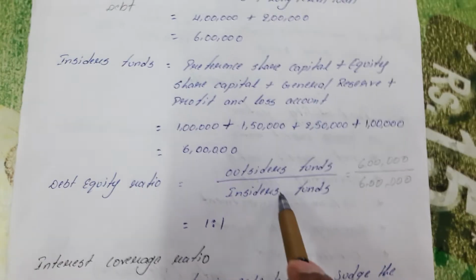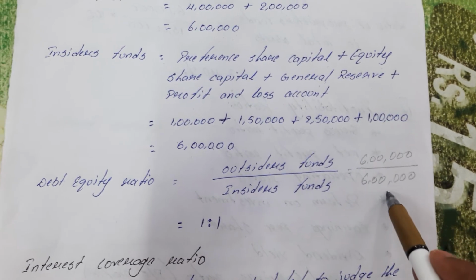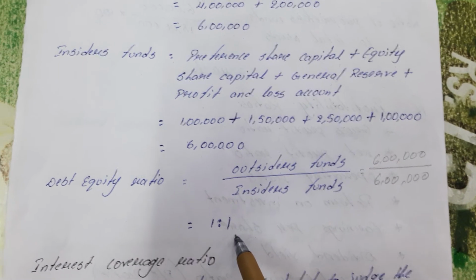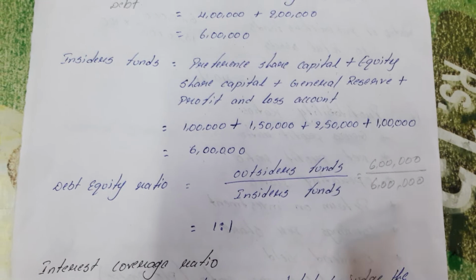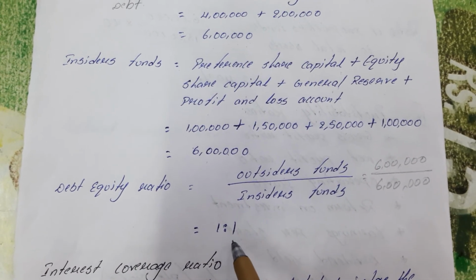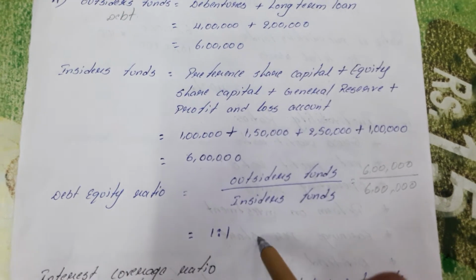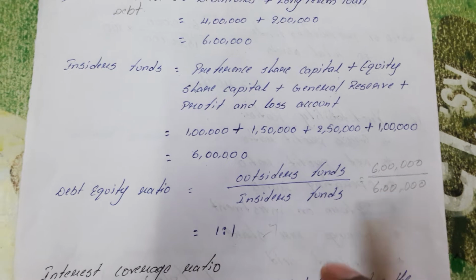So the debt equity ratio formula is outsiders' funds divided by insiders' funds. 6 lakhs divided by 6 lakhs is 1:1. According to the debt equity ratio, the standard given is 1:1. Yes, the company is in a position to meet the standard, which means the company is in a good position. They are able to meet their outside funds.